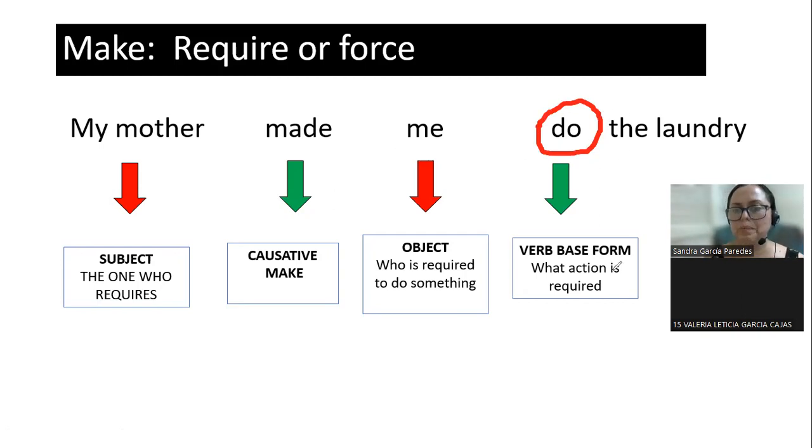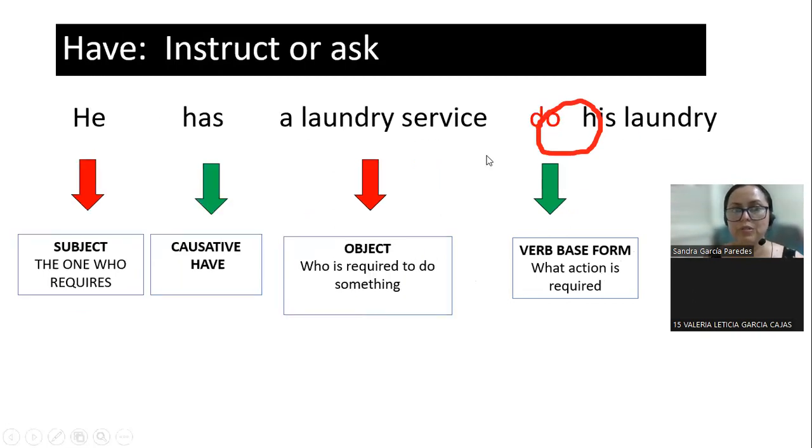So when you use make, it's require or force. When you use have, it is instruct or ask. So he has, who? A laundry service, do his laundry. And this sentence is in the present, in the past, in the future?